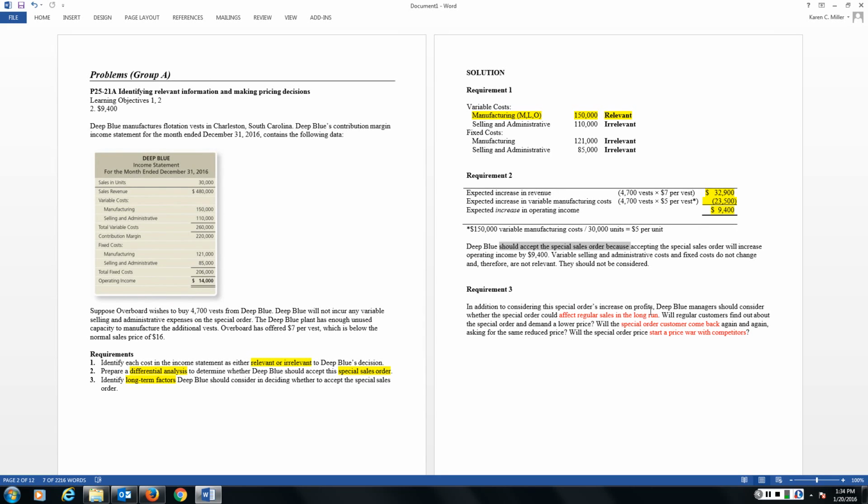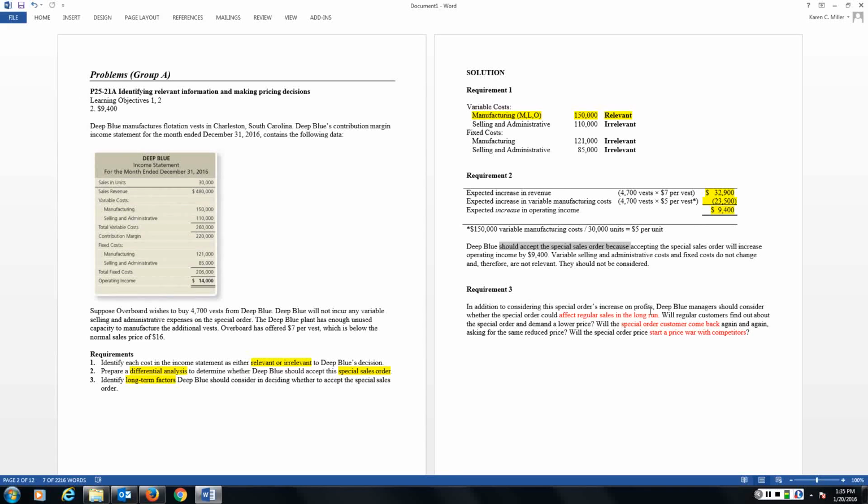So can I simply say to my existing customers, well, if you buy that many, I will sell to you at that price as well? Or this is a one-time special deal, some other arrangement, or it was for a not-for-profit organization that had some special issues or needs. Is there some reason that if our existing customers found out that we were offering this product to this customer for this price, our customers would continue to come back? Well, remember, if we are a price taker in the market and we're lucky to have the customers that we do have because there's lots of competition, this could be a problem.